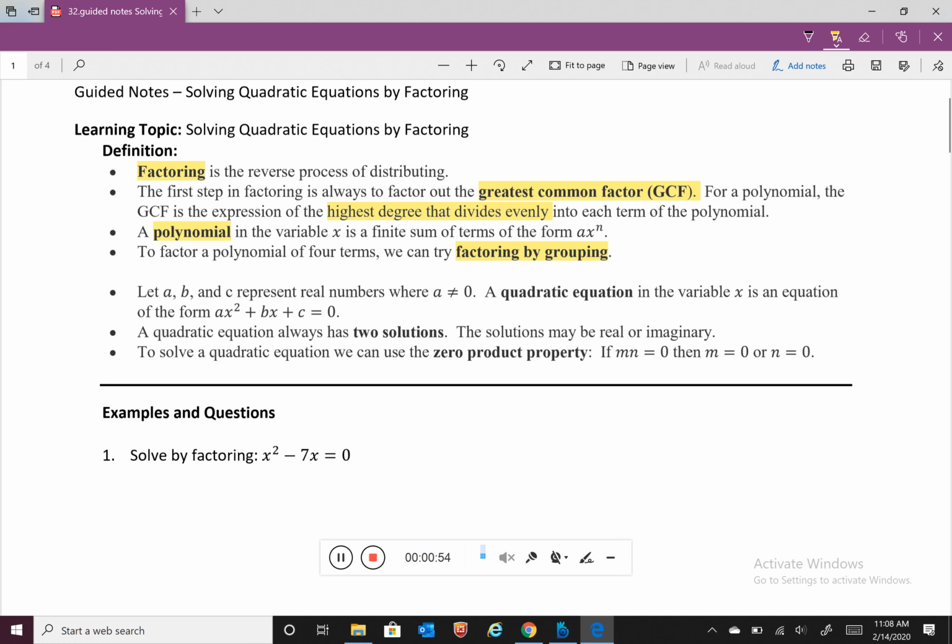So let a, b, and c represent real numbers where a is not equal to 0. This will define a quadratic equation in the variable x if we have a times x squared plus b times x plus c. And because this is of degree 2, a quadratic equation will always have two solutions, which may be real or they could be imaginary. And by factoring, we're going to be using the zero product property that says if m times n is equal to 0, then either m is equal to 0 or n is equal to 0.